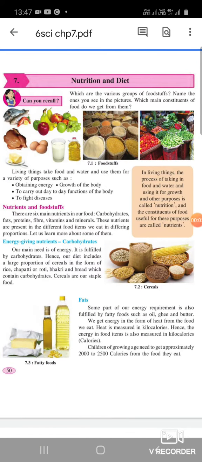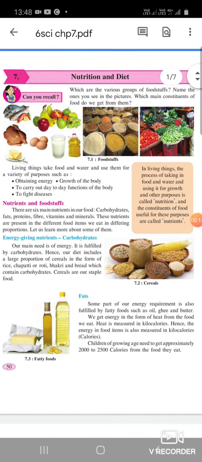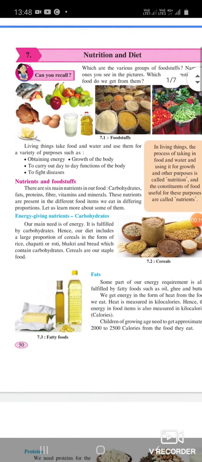Hello students, today we are going to read chapter 7, Nutrition and Diet. Can you recall which are the various groups of foodstuffs? Name the ones you see in the picture. What main constituents of food do we get from them?